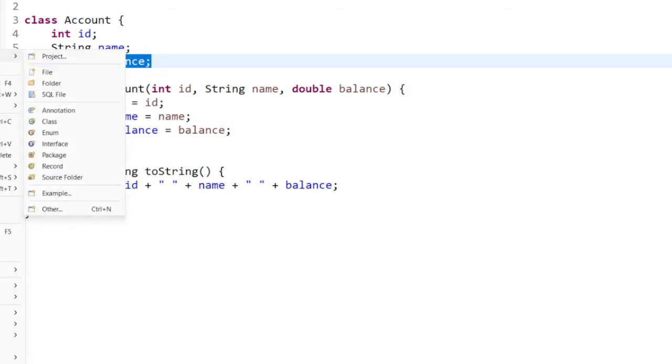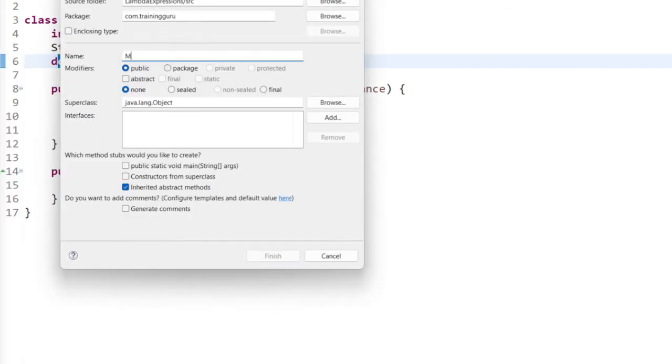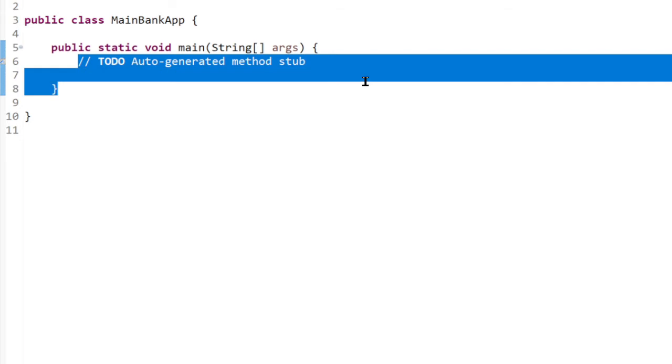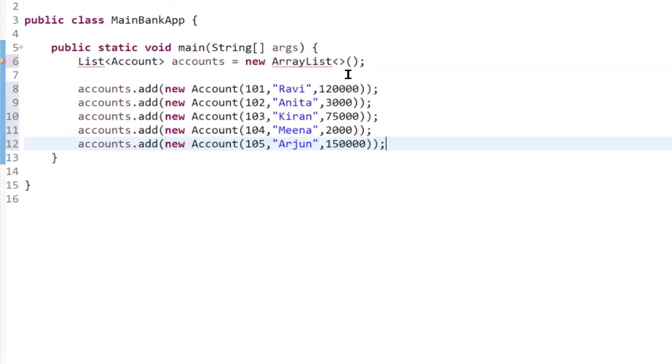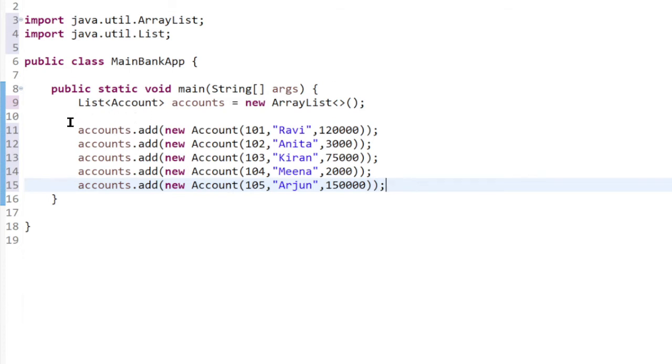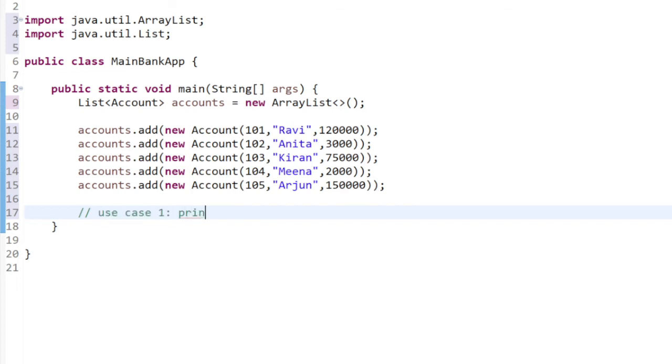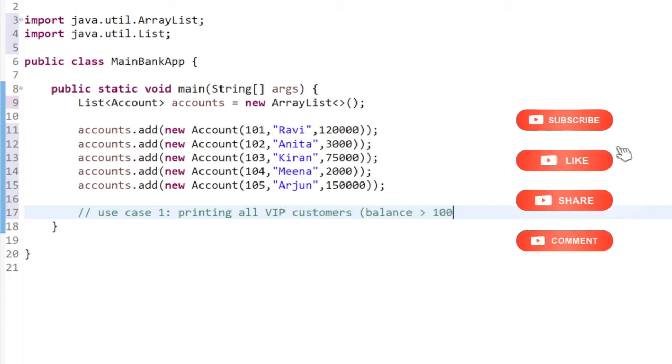Okay, so let me go and create another main class, main bank app with a main method. Okay, right. Then first I have to create a few accounts. Let me just copy and paste the code to save time, fix the compilation error. I see that I have a few accounts. Problem statement 1, use case 1. Okay, so printing all VIP customers if the balance is above 1 lakh.